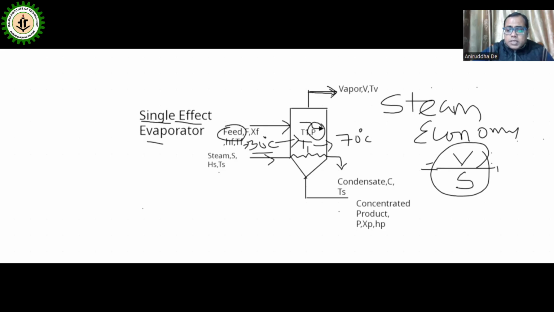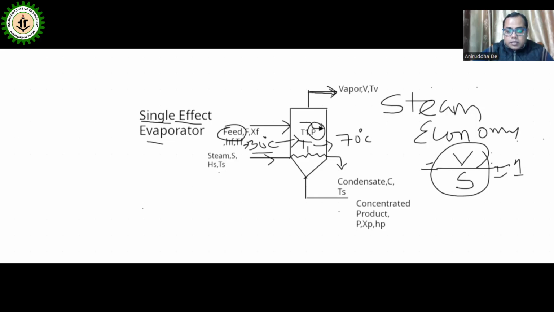But if it is more than 1, it means that by entering 1 kg of steam, we can produce a larger amount of vapor, and then it is better. So different types of evaporators are used, double effect, triple effect, that can improve the steam economy.